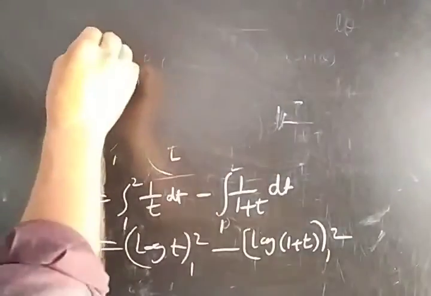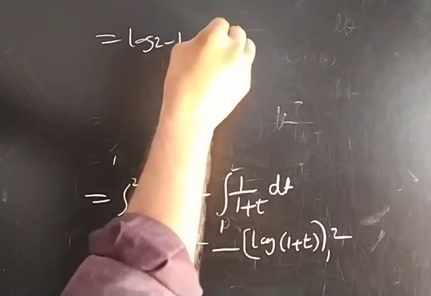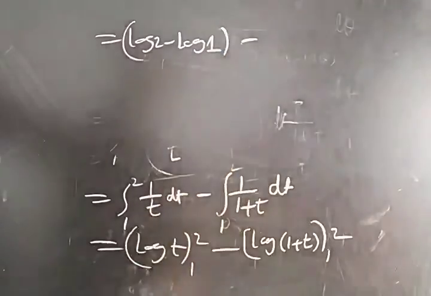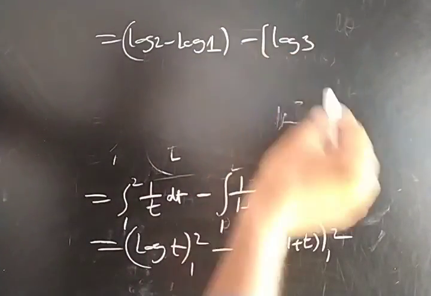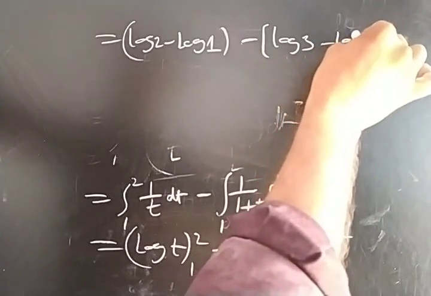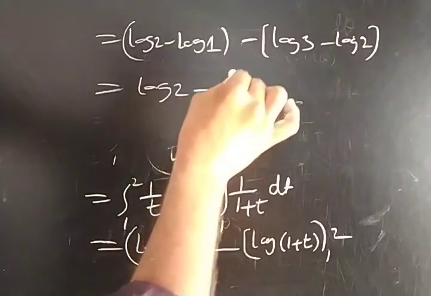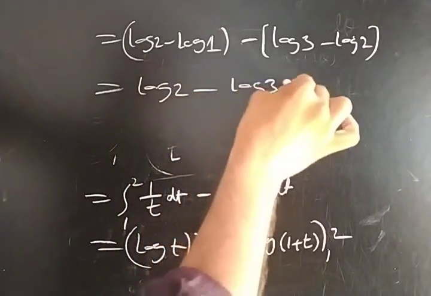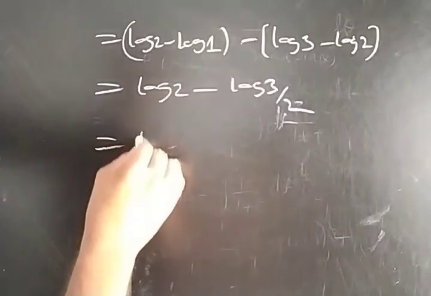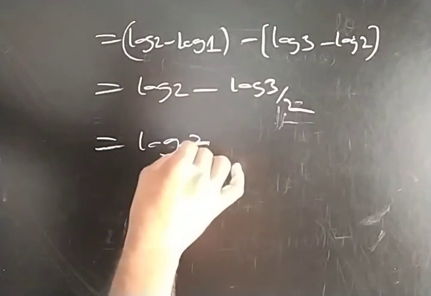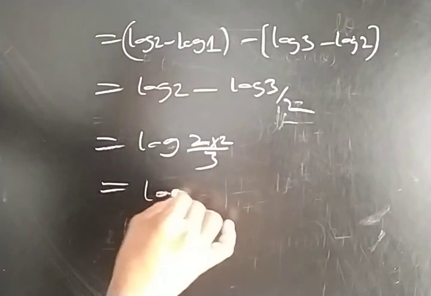By applying the limits, you will get log 2 minus log 1 for the first function, minus, by substituting the limits in the second function, log 3 minus log 2. Log 2 minus log 1 will be log 2, minus log 3 minus log 2, that is log 3 by 2. After that, log a minus log b is log a by b, so 2 by 3 over 2, that is 4 by 3. That is log 4 by 3, which is the answer.